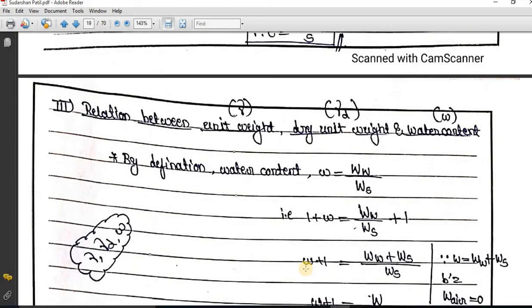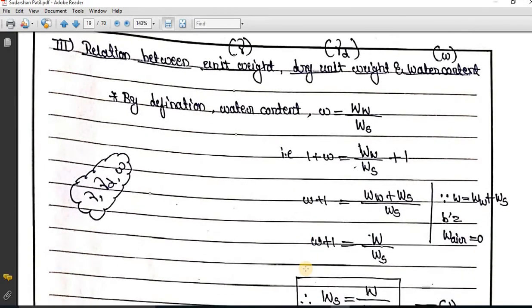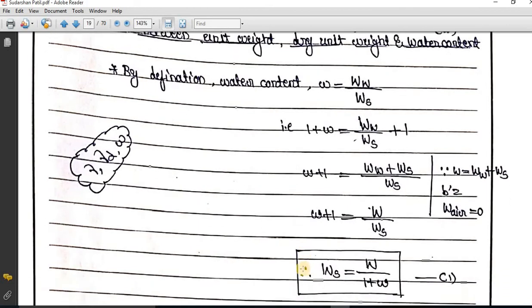Similarly, you can see the next one, the relation between unit weight, dry unit weight and water content. So we know that water content is equal to the weight of water divided by the weight of soil solids. So I am going to add 1 to both sides. So 1 plus water content is equal to the weight of water divided by the weight of soil solids plus 1. So I am going to take the LCM. So the weight of water plus the weight of soil solids divided by the weight of soil solids. So the weight of water plus the weight of soil solids is equal to the total weight, because the weight of the air is neglected. Again, the three-phase system comes into the picture. So you can observe this three-phase system.